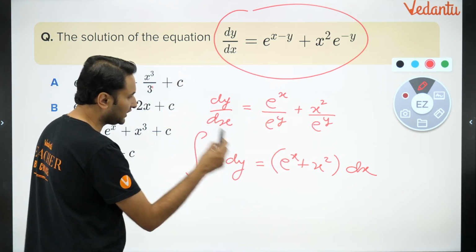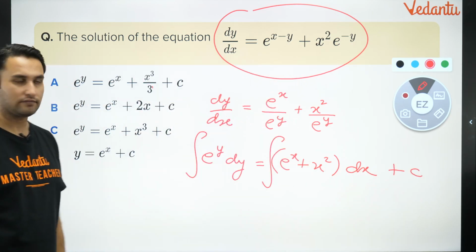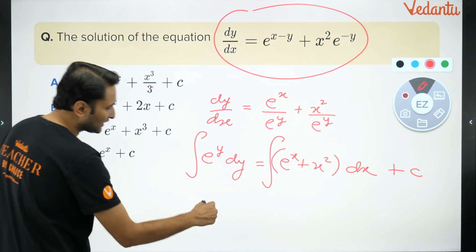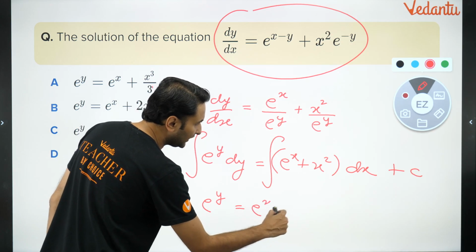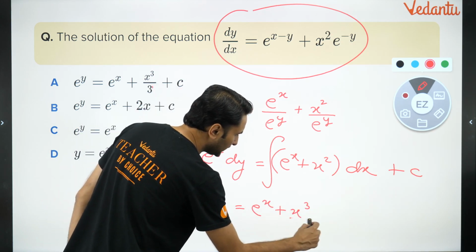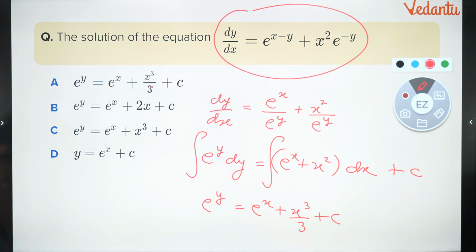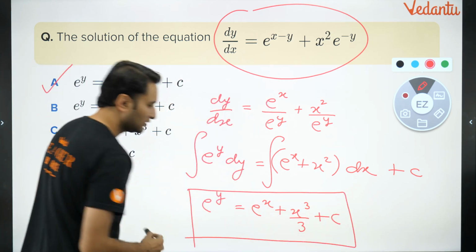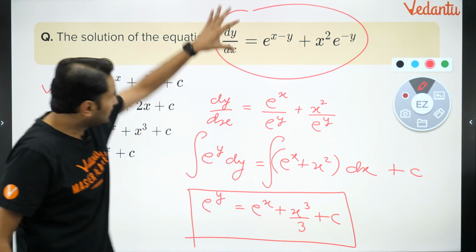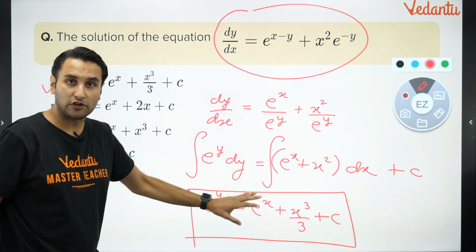जैसे ही हो जाएगा, इंटीग्रेट ऑन बोथ द साइड्स, एड अ कांस्टेंट ऑफ इंटीग्रेशन, बस यू विल गेट द आंसर। ये कितना हो जाएगा बच्चों, e raised to power y is equal to e raised to power x plus x cube by 3 plus c। ये रहा a, right? So this should be your answer. This is your answer. This is the differential equation. This is the solution, which is a family of curve.